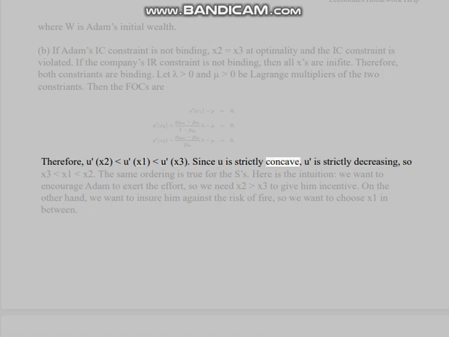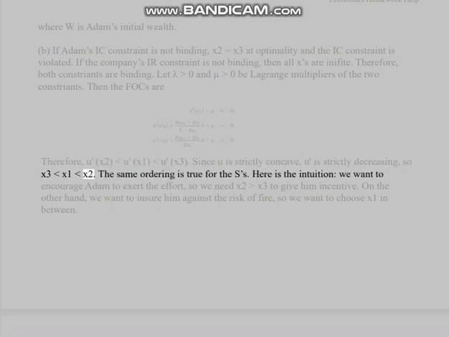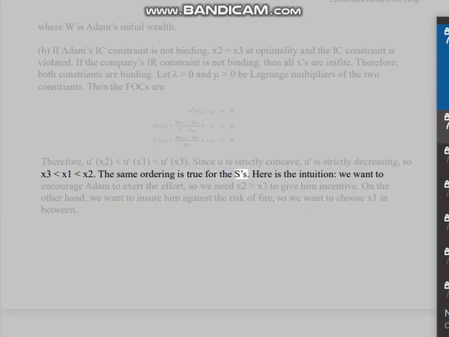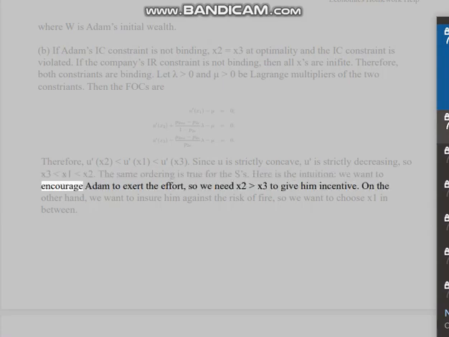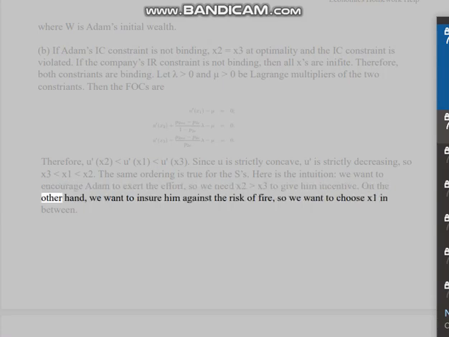Since U is strictly concave, U' is strictly decreasing, so X3 is greater than X1, which is greater than X2. The same ordering is true for the S's. Here is the intuition. We want to encourage Atom to exert the effort, so we need X2 and X3 to give him incentive. On the other hand, we want to insure him against the risk of fire, so we want to choose X1 in between.